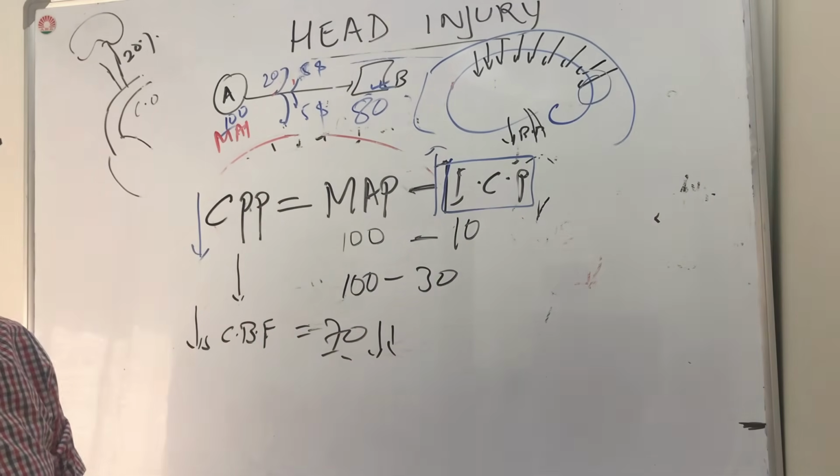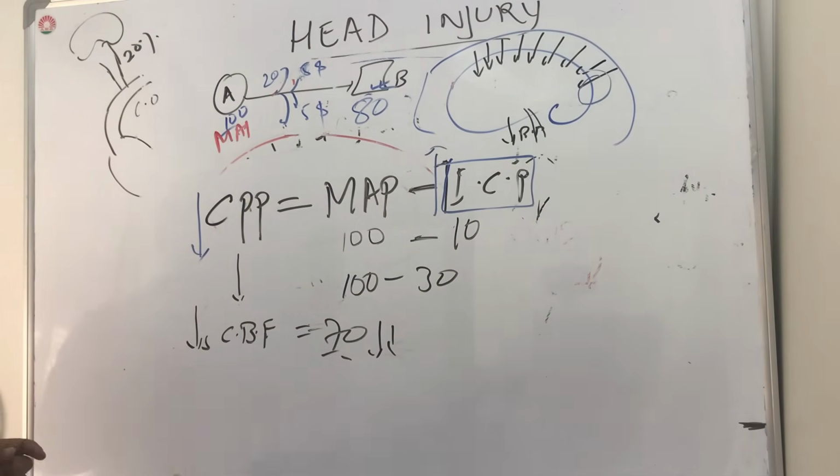Apart from that, you also have to understand the Monro-Kellie doctrine. So let's understand the Monro-Kellie doctrine after this.